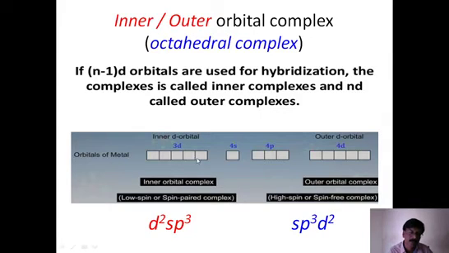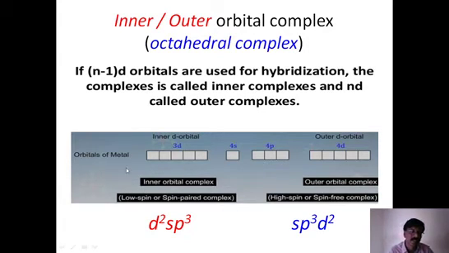Whereas if we are forcing the single electrons to pair up, whatever single electrons are available, we force them to pair up so that we vacate 3d orbitals and use them for hybridization. Therefore, what happens? The spin value is decreased. No single electron is available. Therefore, the spin value is decreased. That's why it is called low spin complex.